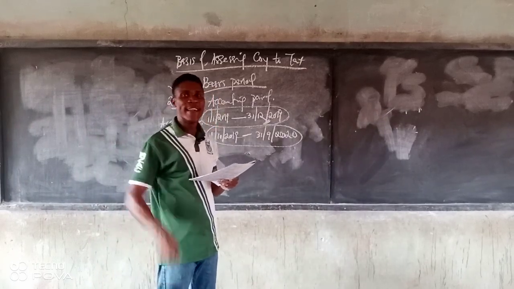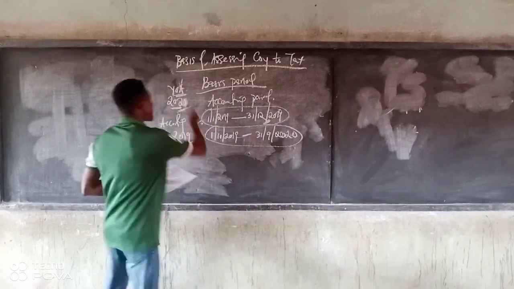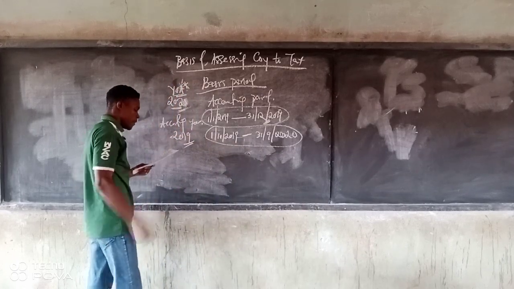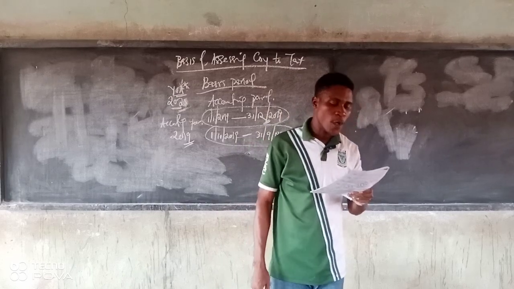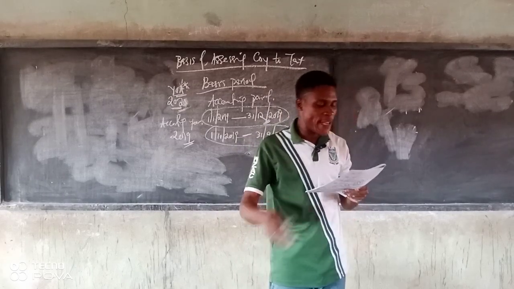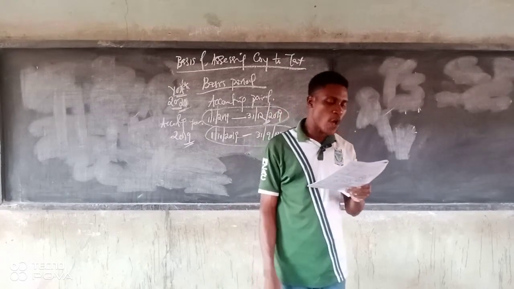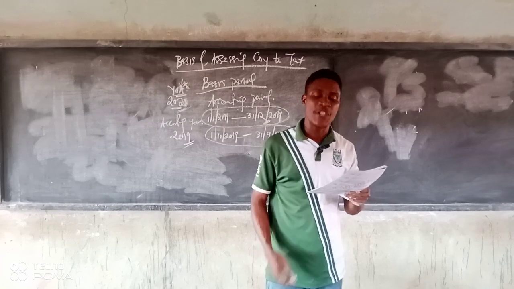Tax year or year of assessment. What does that mean? This is the government financial or fiscal year which runs from January and ends in December. It is also described as the income tax year.